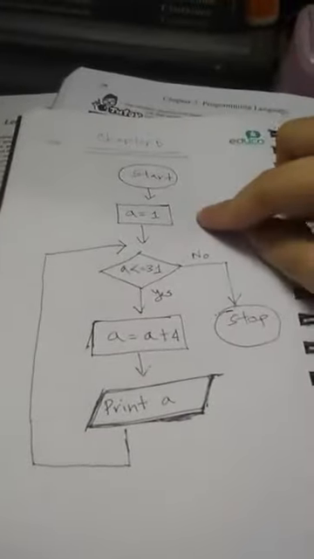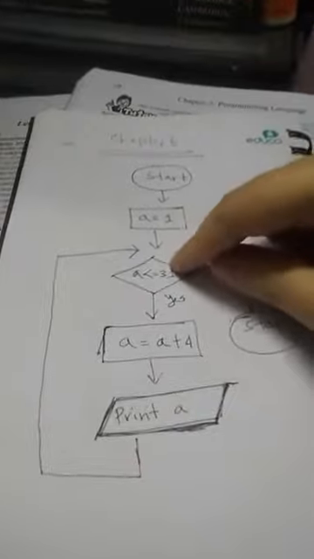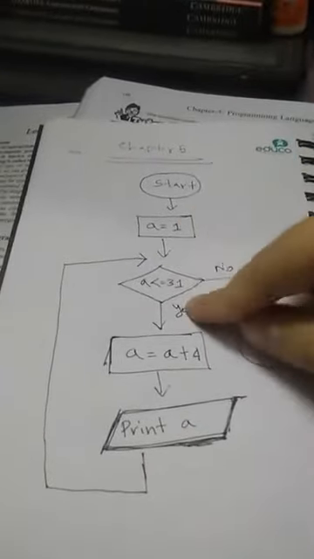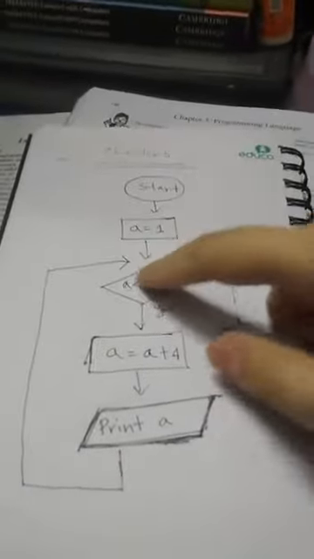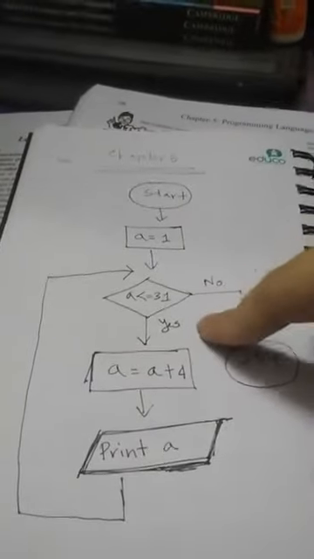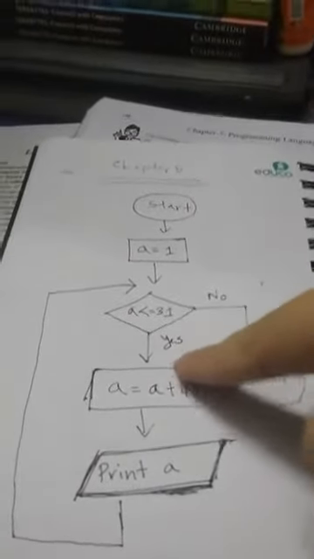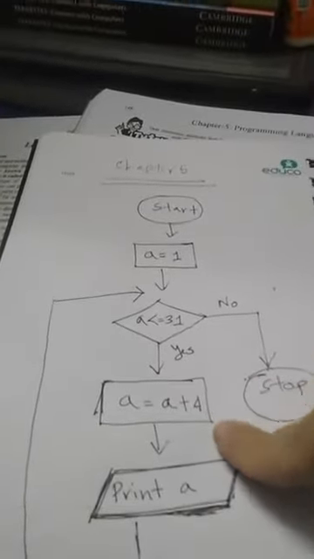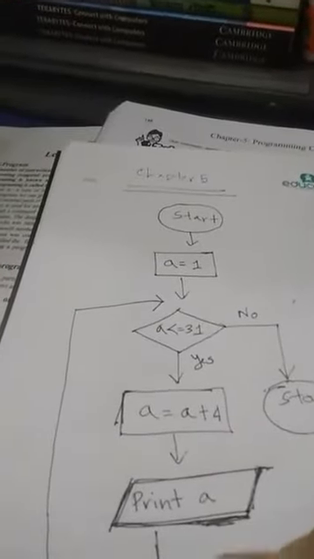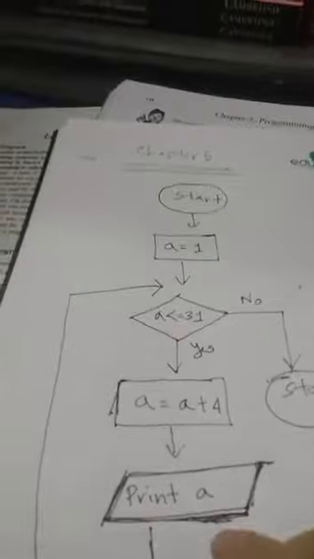Previously the value of A is 1, then we move on to this line by following this arrow. So now, is A less than or equal to 31 or not? What is the value of A now? 1. Is 1 less than or equal to 31? Of course, yes. So now what will happen? 1 plus 4. Now this is the 5th day. So the 5th day will be printed. The value of A has been changed.